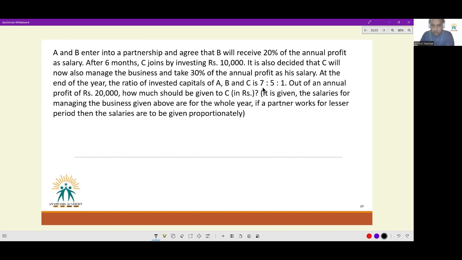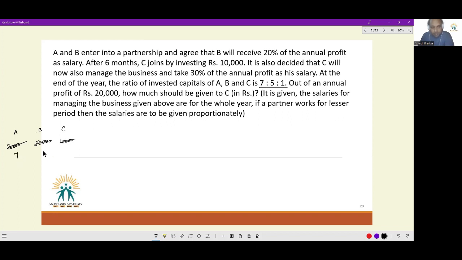Okay. So this is good information for us, because investment wise, for C, we know he has invested 10,000. But now we also know B invested 50,000 and A invested 70,000. Additionally, now that we know the ratio of their invested capitals is 7:5:1, forget 70,000 and 50,000 and 10,000.